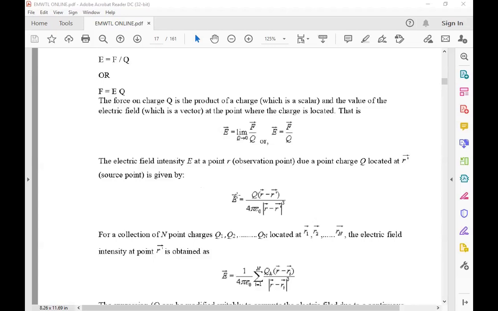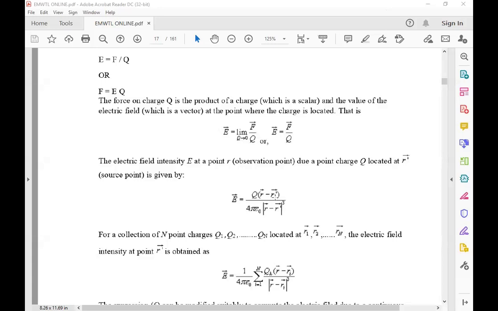It's the same thing here as previously, what we did in Coulomb's law. Now for E bar, when more charges are there and the distance is taken from R to R1, R2, and so on, the values can represent E bar, the electric field intensity E at a point R due to the point charges Q located at R dash, the source point, equal to Q by 4 pi epsilon naught times (R minus R dash) by the magnitude of R minus R dash, whole cube.